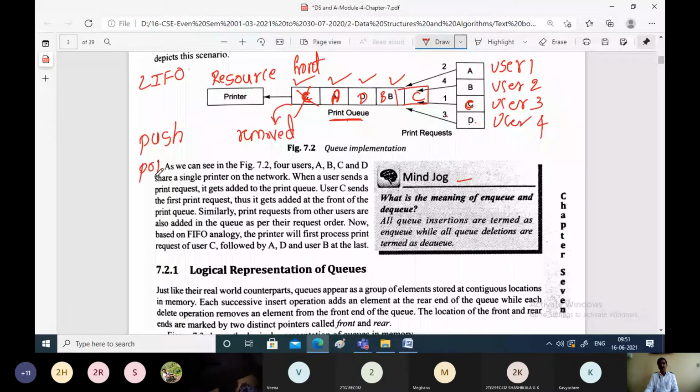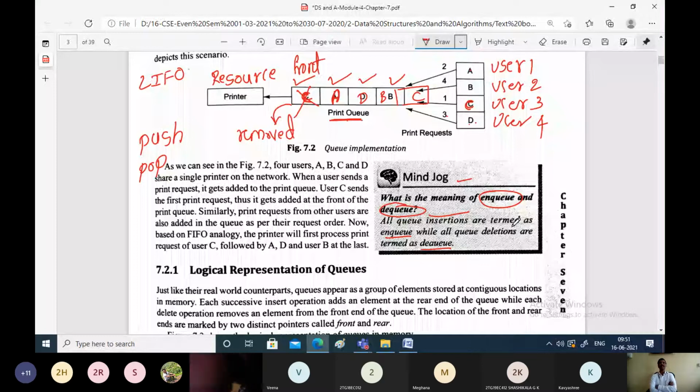In the same way, in queue, if you insert an element into the queue from the rear end, then it is termed as NQ, while if you delete the elements, they are termed as DQ. NQ and DQ. These are the typical terms which you should know, but we will not be using these terms, or we'll be using them very rarely.